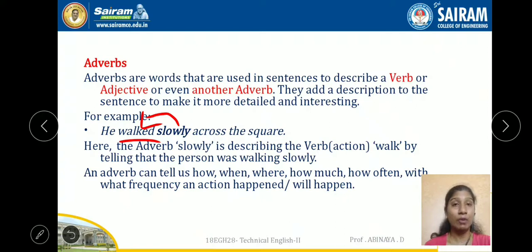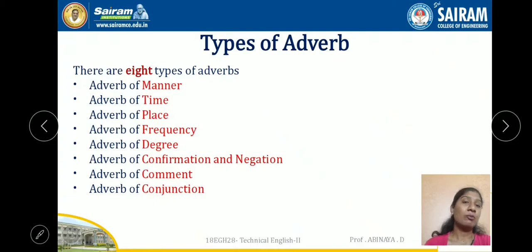So, nothing but an adverb is a word which describes and modifies an action, an adjective and another adverb in the same sentence. Here the adverb slowly is describing the verb, the action walk, by telling that the person was walking slowly. So, an adverb can tell us how, when, where, how much, how often, with what frequency, to what extent an action has happened. All these can be told by an adverb. Okay, let us go in elaborate. Let me teach you types of adverbs. So, what are these 8 types of adverbs?